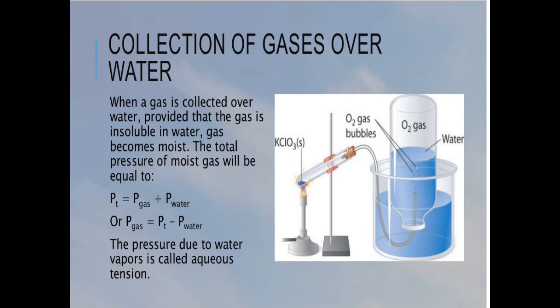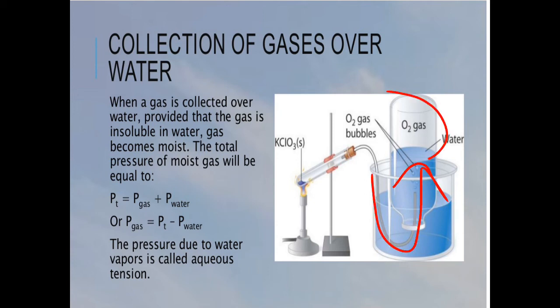Now we have to see one more aspect, where we can use this law. Whenever gases are collected over water, this is the only measurement which can be performed. And we know that the gases passing through this water phase will take some water vapors with them.